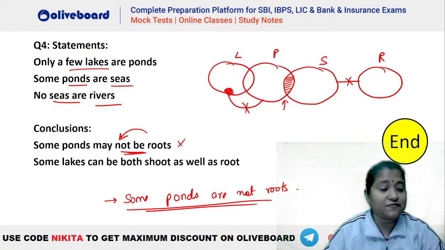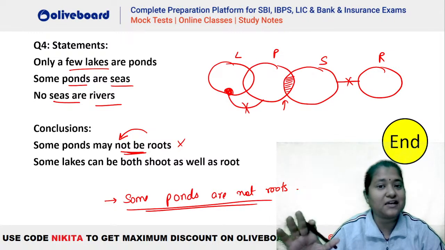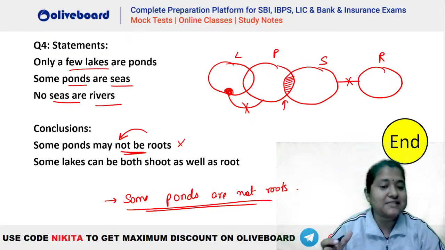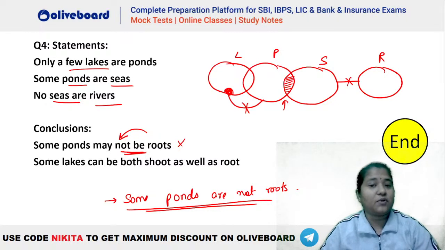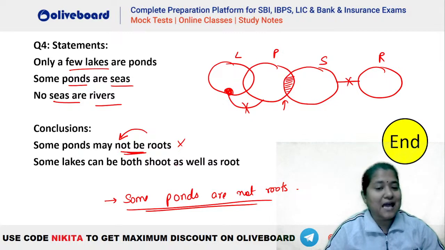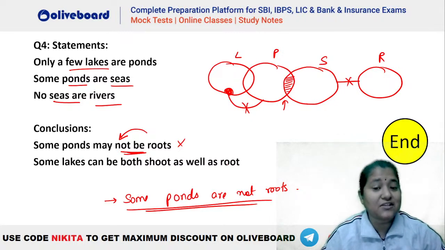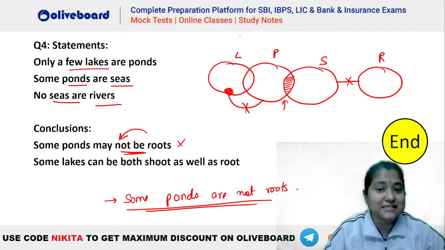So you can see that the first one is a definite conclusion, right? The first one should have been a definite conclusion. Because it is given as a possibility, that is why it is going to be wrong here. Okay. What about the second one? Some lakes can be both shoot as well as root. Okay. So what does it say? Some lake can be shoot as well as root. So is that a possibility?